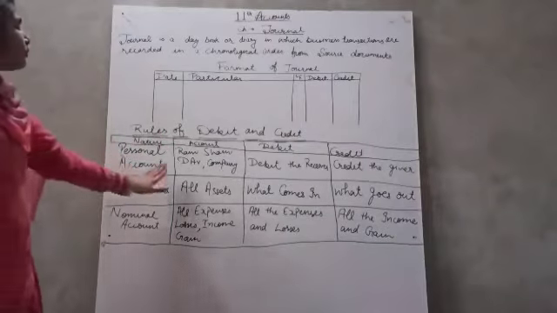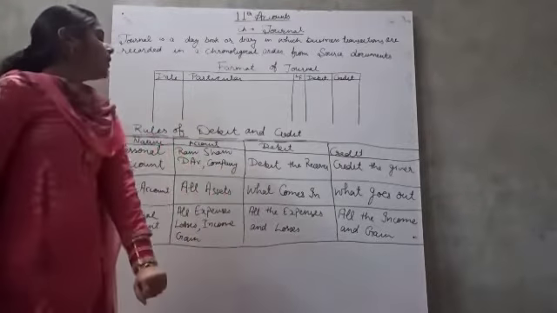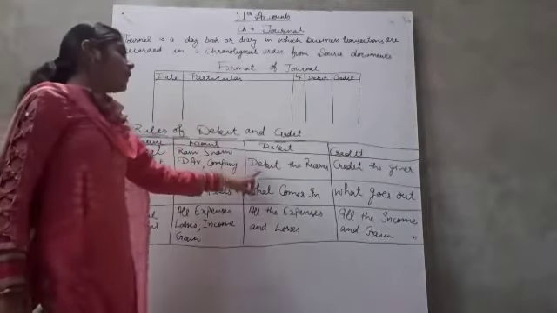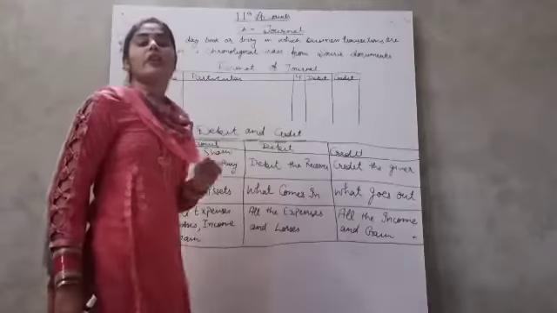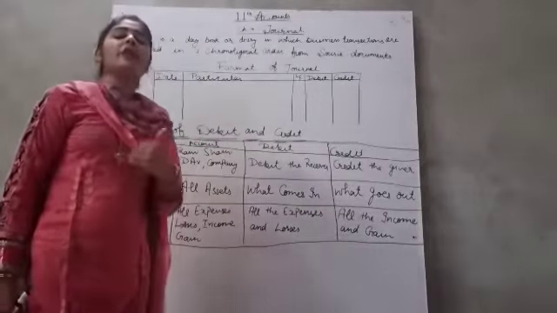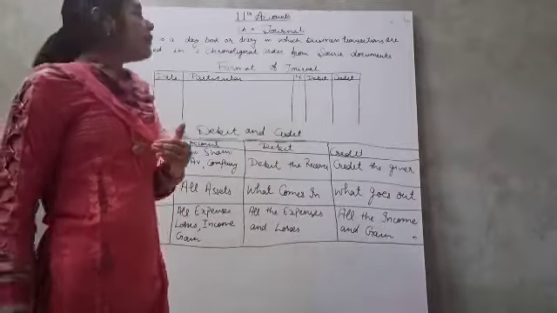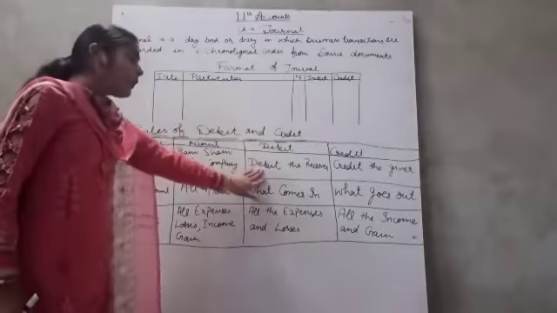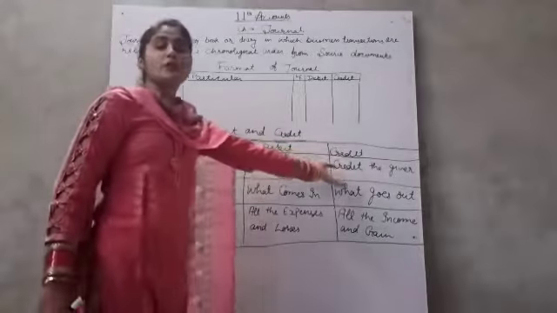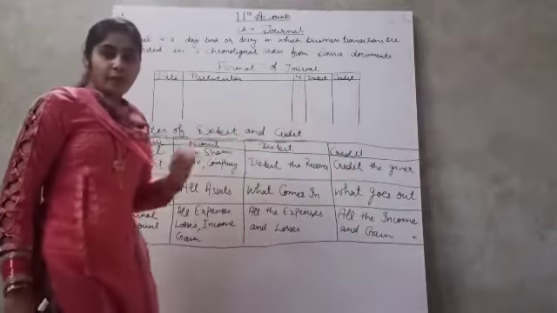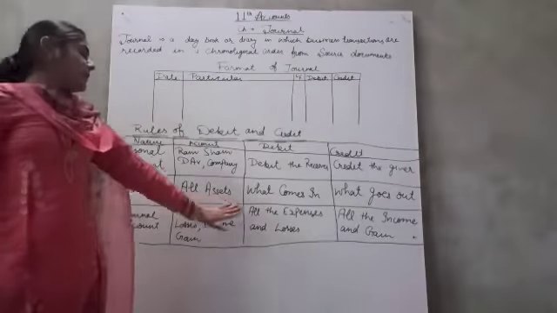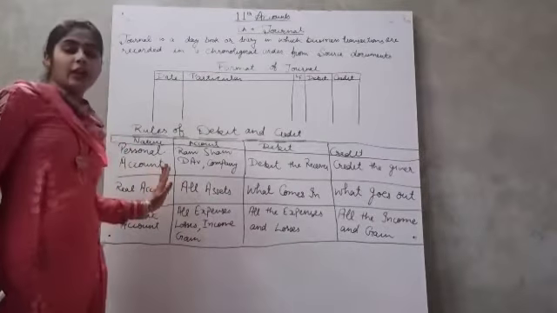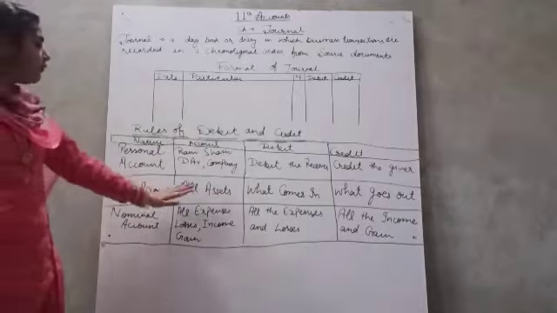Then there is the rule of debit and credit. In personal account, we debit the receiver and credit the giver. The person who receives money or cash from the business is debited and the person who gives money to the business is credited. The second one is real account. All the assets are in the nature of real account.